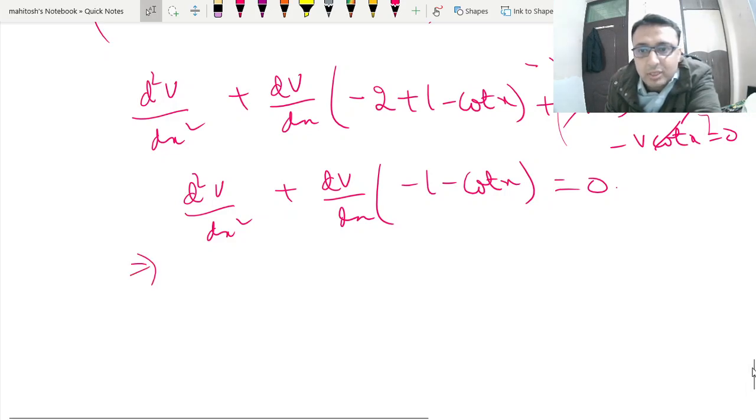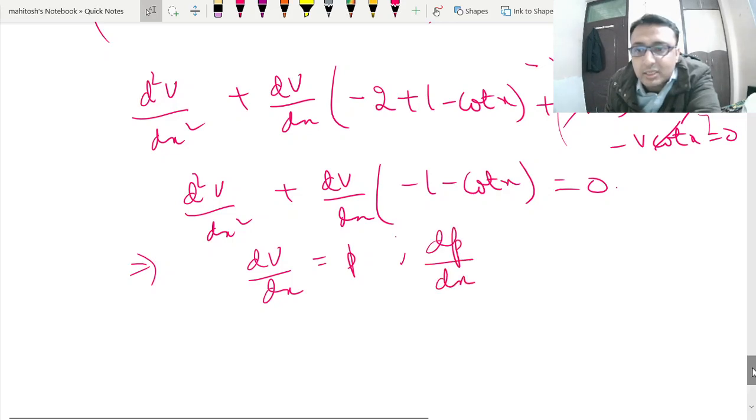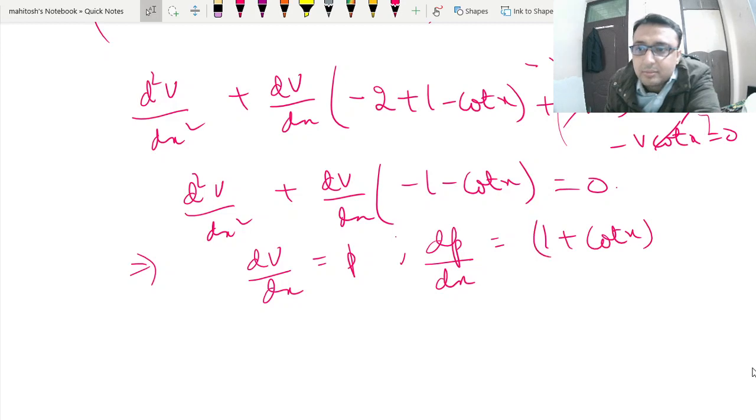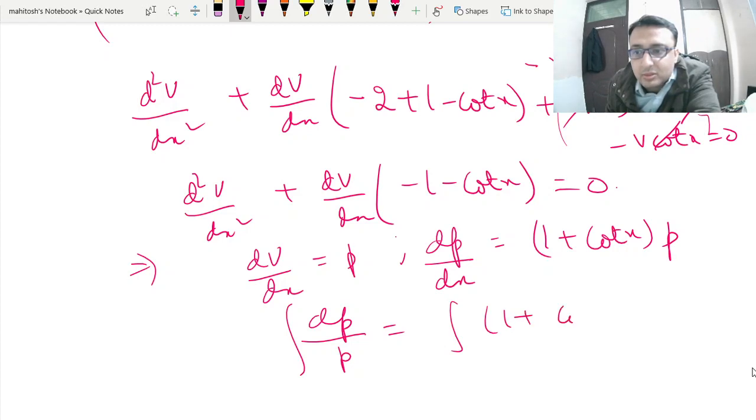So you can put dv upon dx is equal to p. So this is your dp by dx is equal to 1 plus cot x times p. Okay, so we can integrate dp by p, and this is your 1 plus cot x dx.